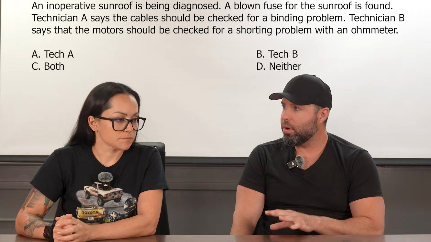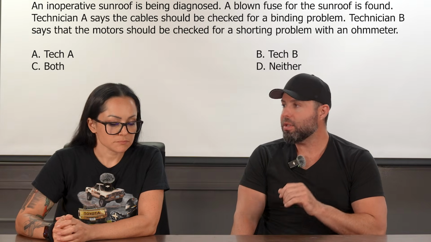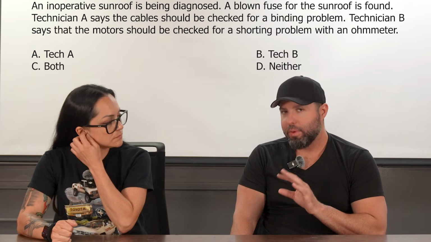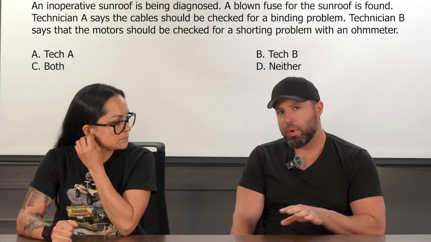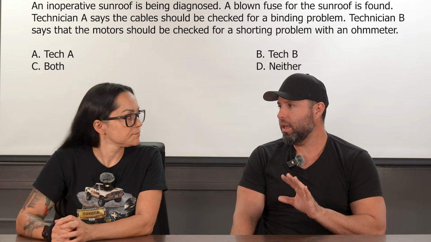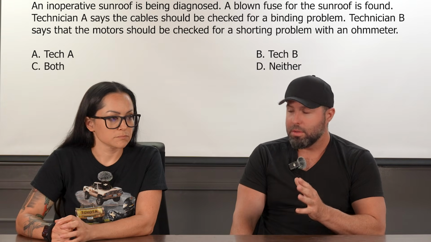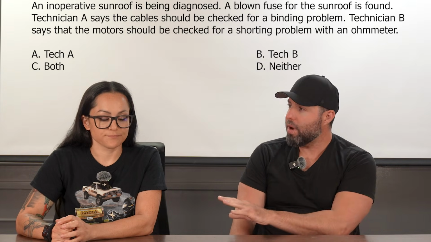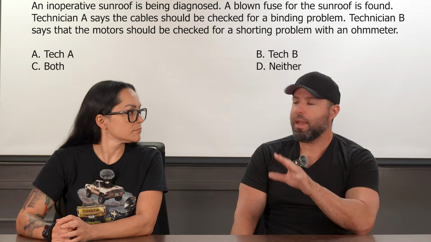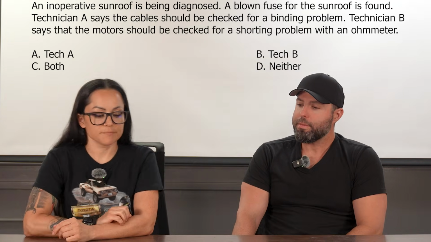So we know that if these cables are binding, that motor is going to be slowed down, perhaps even stopped. Right. And if we have a little basic electrical theory, we're going to understand that that's going to cause a drastic or dramatic increase in current flow. And of course, increases in current flow blow fuses. So right away, I would stop there and answer that and say, hey, A is correct. Let's now move on to Tech B. Yeah, no, I like that approach.